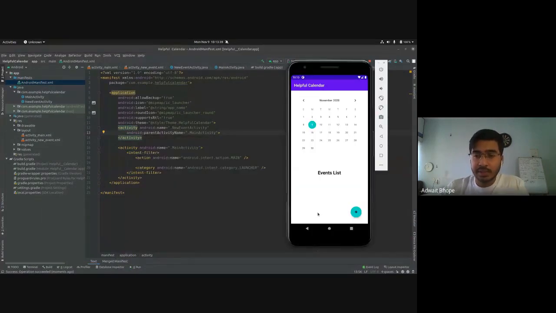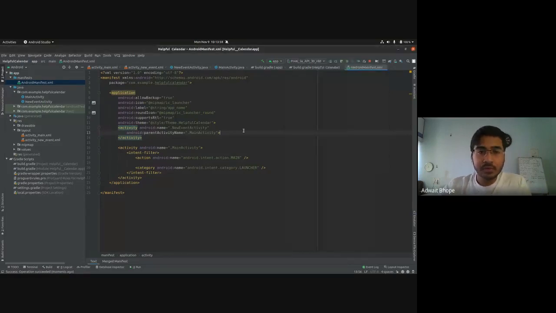Okay, so I've run my application, and now when I click on plus, you can see that there are two changes. You can see that new event is listed here, and there is this back button. This is the back button that comes up when we write a parent activity. When you click on this, it will go back to our main activity. So this is the flow that we have established right now, and this is the flow of our application. Now we are free to design UI for our second screen. So head over to activity new event.xml.